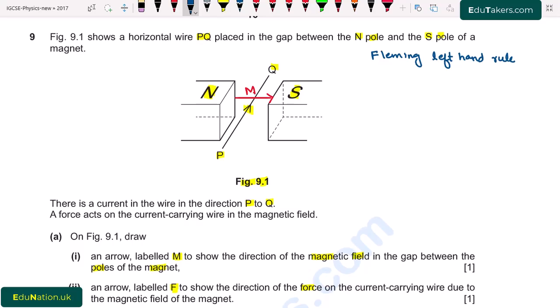According to this rule, if I consider my left hand in such a way that the forefinger, middle finger and the thumb are all mutually perpendicular to each other, and I point my middle finger in the direction of current and forefinger in the direction of magnetic field, then my thumb will point out the direction of the force.